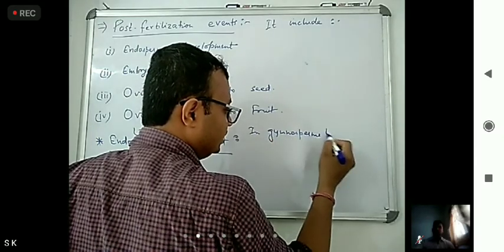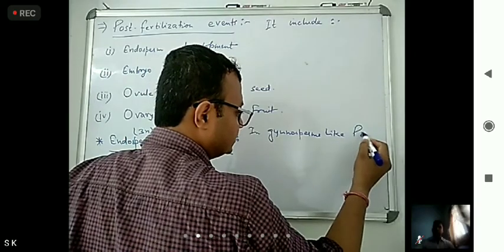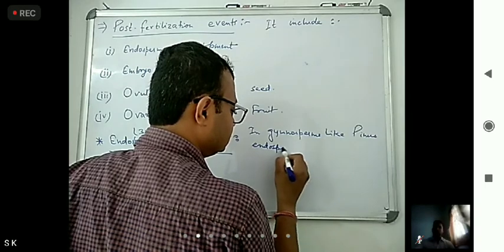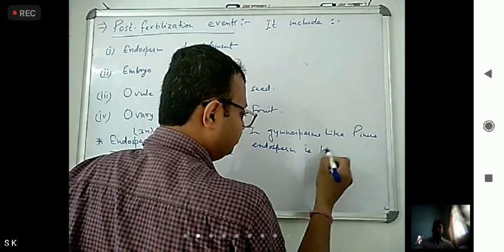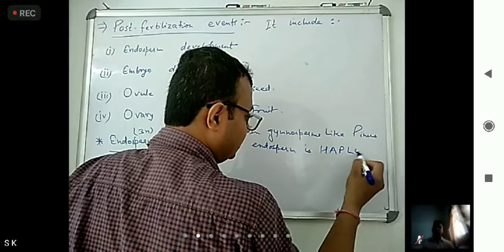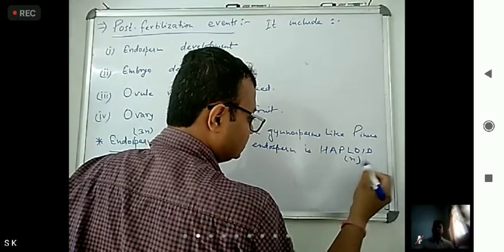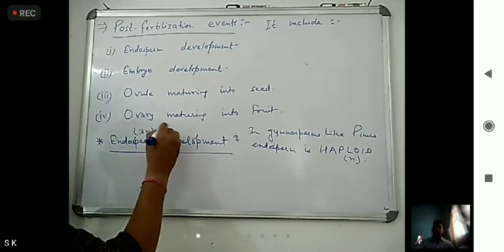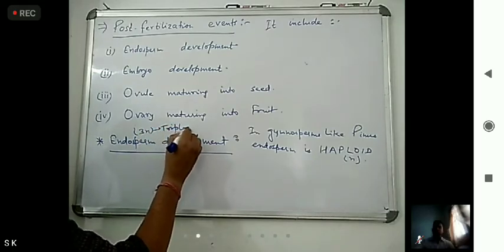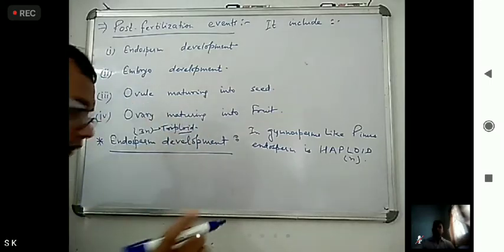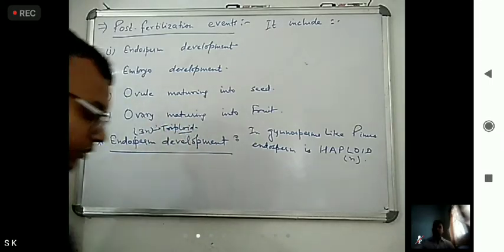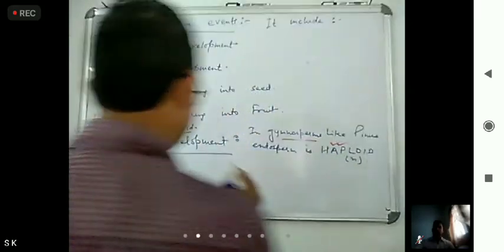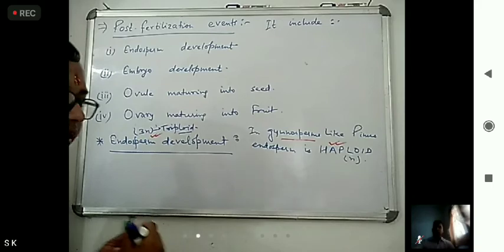So you have to write here, in gymnosperms like Pinus, endosperm is haploid. This you have to remember. Haploid means single nucleus. But here in angiosperm, it is triploid, 3 nuclei. Okay. This you have to remember both. One is gymnosperms containing haploid and angiosperms containing triploid.